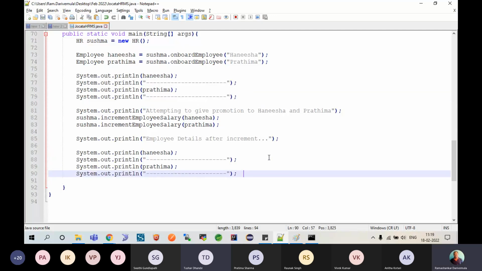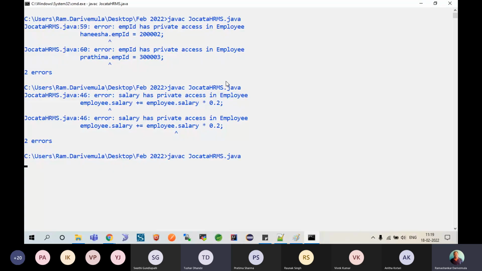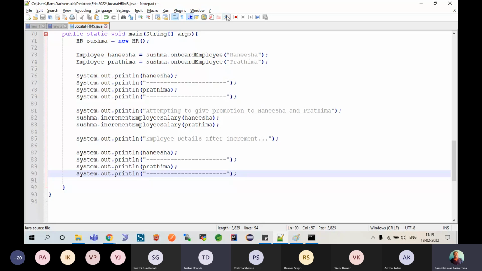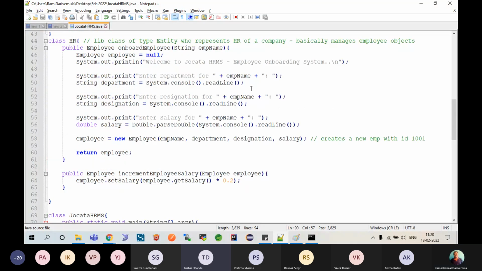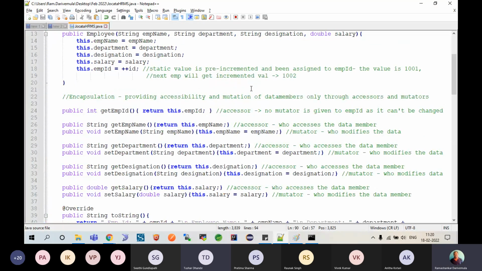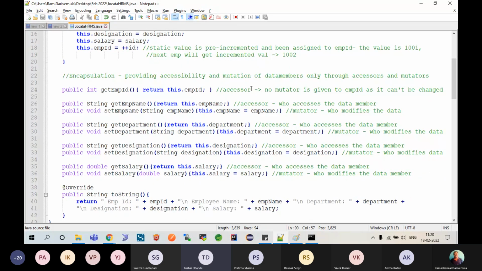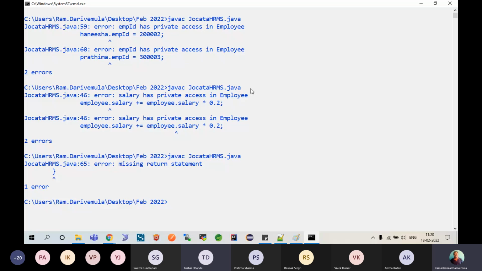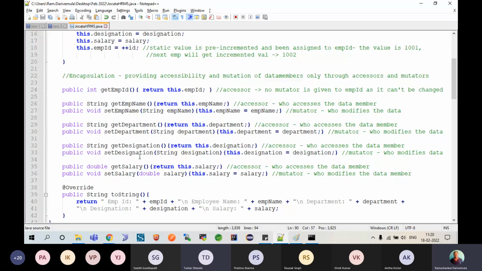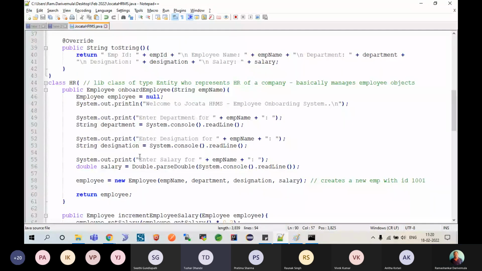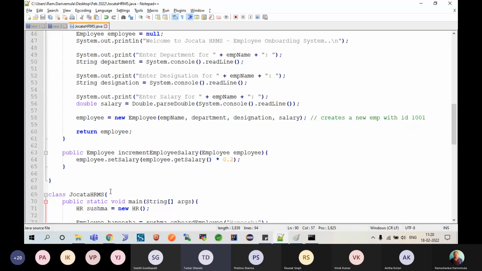Okay, Control S. I have come down here. Now, if I say javac, well, there is one bracket missing somewhere here. I might have missed it. Which line, Baba? Line number 65. Here.